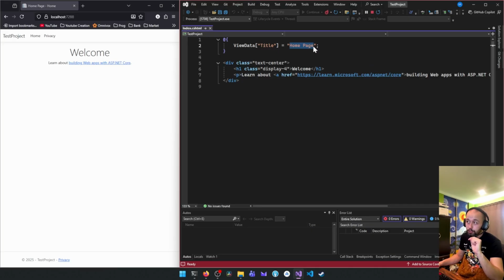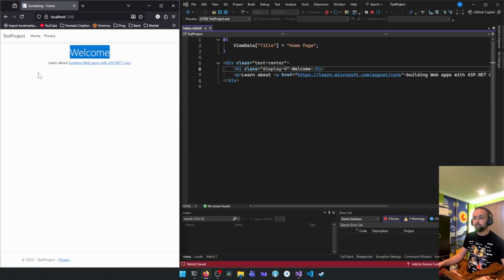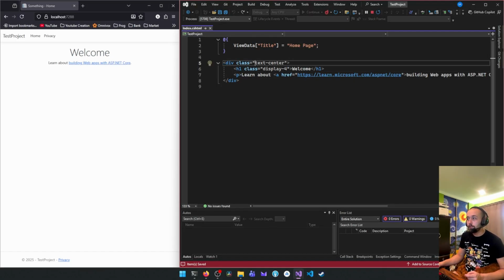If we change it for fun, let's just write something. Control S to save. Click the fireball. Something home. Just little details on how to customize. So we have our div. Div is a section, with a name of our class.